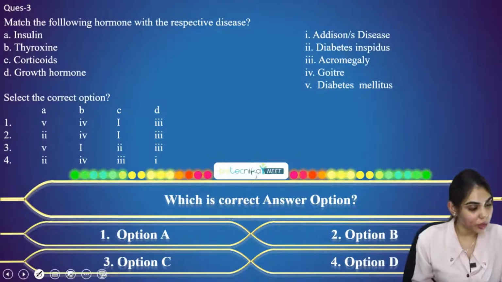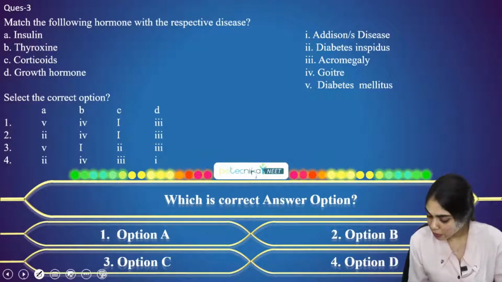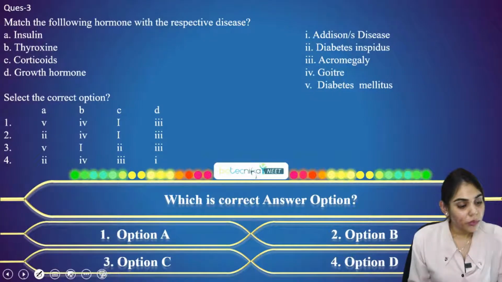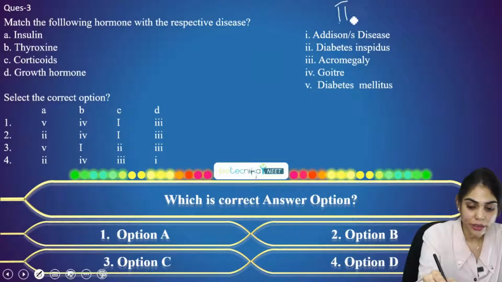Option A. Okay, Mati, well done. Others, please. Okay, Daretech. How you can match insulin with other options? Like this is column second, this is first.